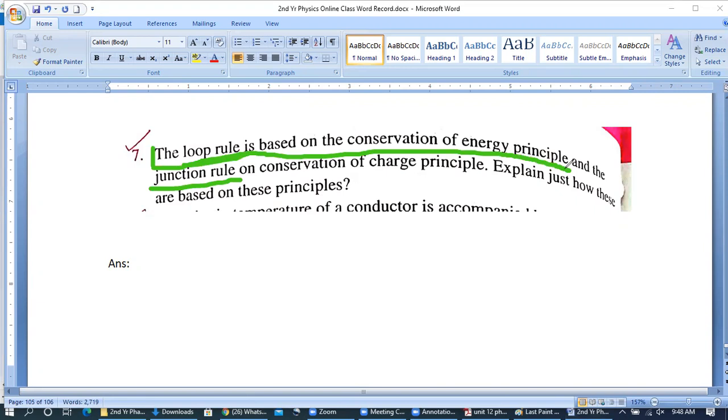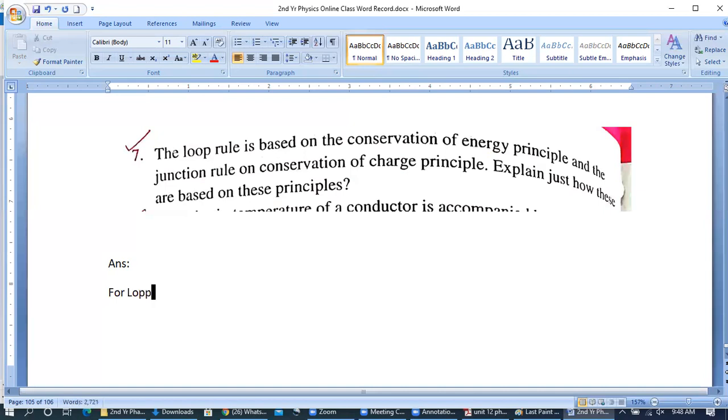Do you remember what is meant by the conservation of energy principle? So first we have to write the heading for the loop rule and answer for it. For the loop rule, they are saying about the conservation of energy principle.